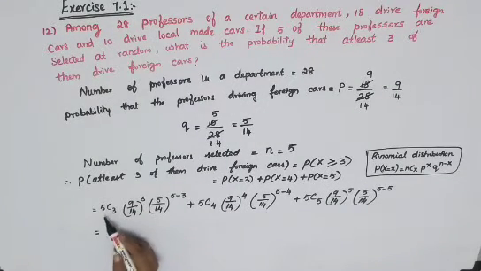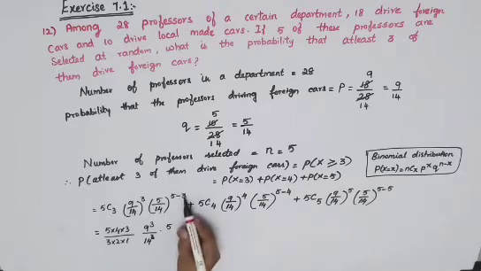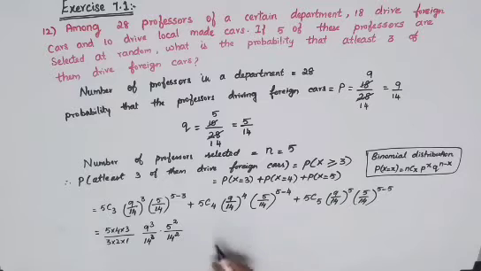Equal to 5c3, the expansion will be 5 into 4 into 3, that is up to 3 numbers down, divided by 3 into 2 into 1 into 9 cube divided by 14 cube into, this is 5 power 5 minus 3 will become square divided by again 14 power 2, otherwise 14 square, plus 5c4, we just go for the expansion. So 5 into 4 numbers down. Okay, so 4 into 3 into 2 divided by this 4, starting from 4.